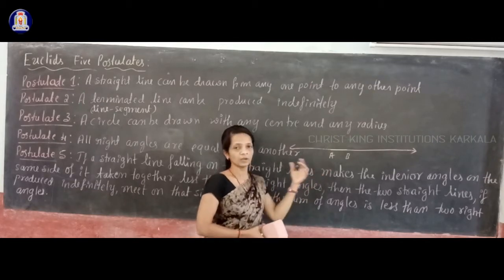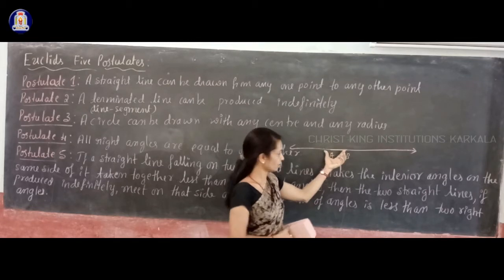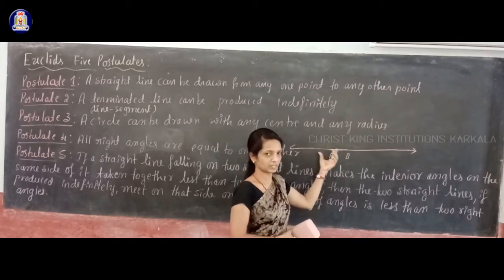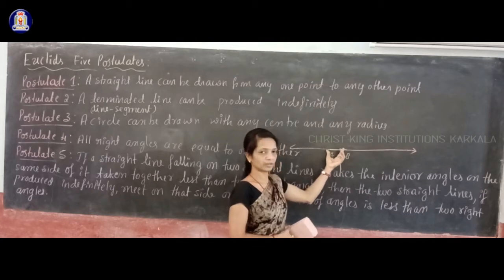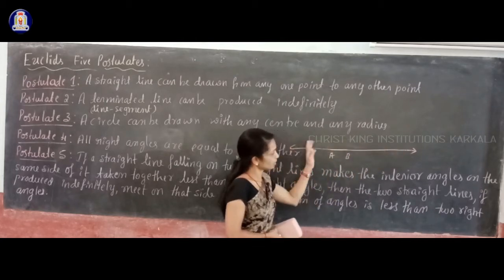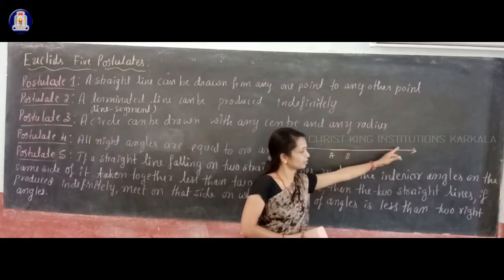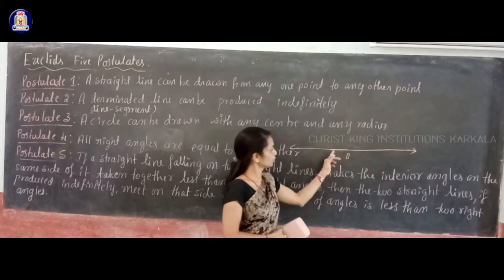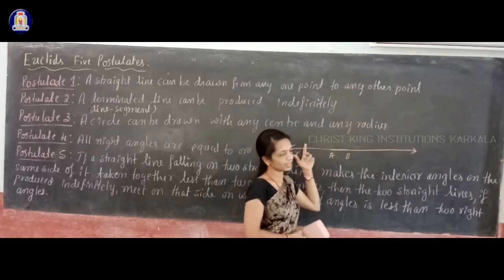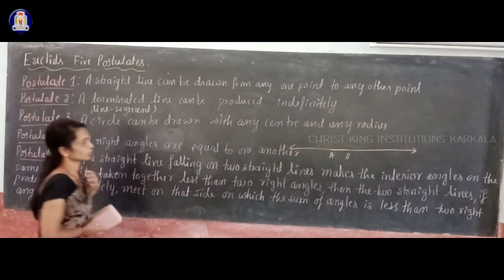Okay, so that is postulate 2: a terminated line, meaning a line segment, can be produced indefinitely, meaning you can extend a line segment indefinitely in both directions. You can produce AB in this direction, or you can produce AB on the left side also. To any extent you can produce a line segment. That is the second postulate.